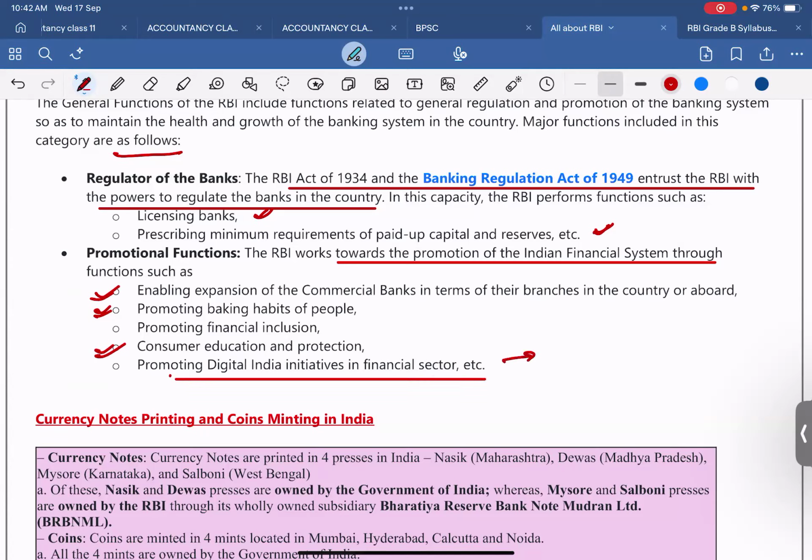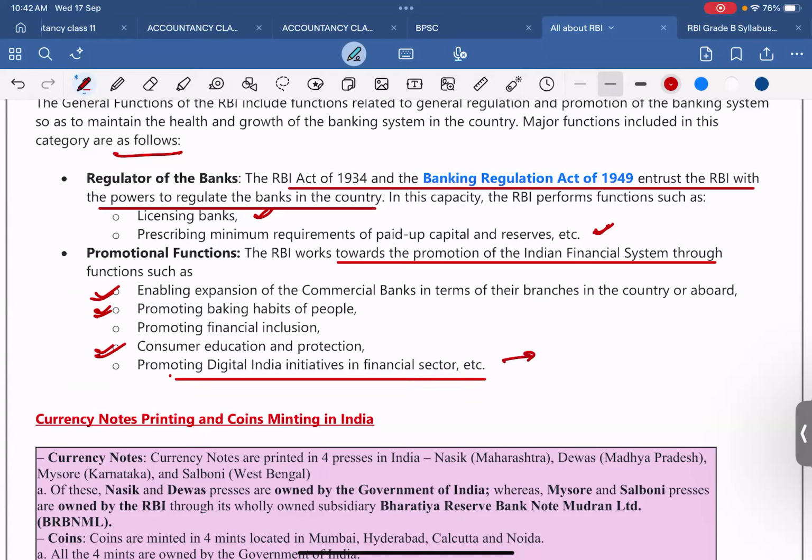Coins are minted in 4 mints located in Mumbai, Hyderabad, Calcutta, and Noida. All the 4 mints are owned by the Government of India. As per the Indian Coinage Act 1906, coins can be issued up to denomination of Rs 1000. Government of India can issue a 1000 rupee coin.